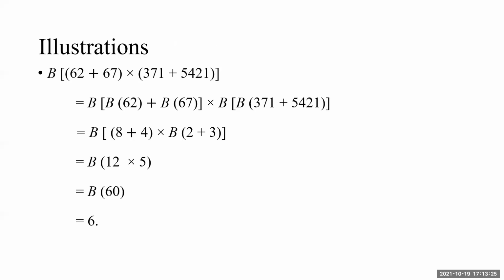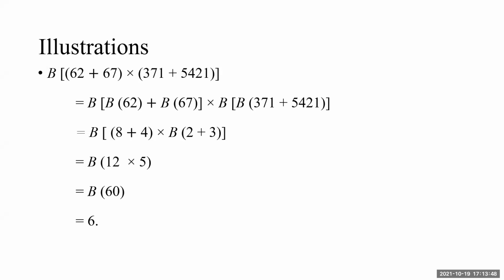For 67, it is 4. So 8 plus 4. Given operations need not be disturbed. You should not disturb them. If you disturb those operations, then of course the answer will be wrong. Multiplied by 371, Bijanka 2. 5421, Bijanka 3. Again, it will be B of 2 plus 3.